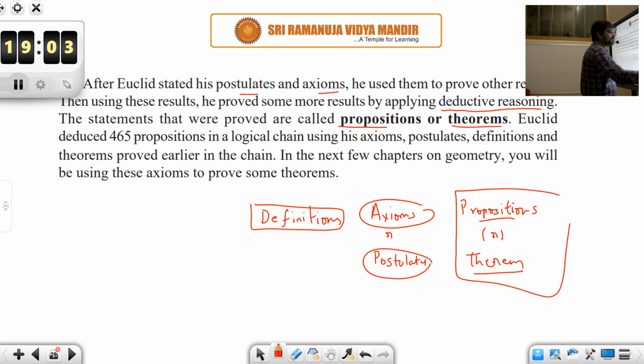Propositions or theorems, okay, these proofs can rely on these axioms or postulates in turn, assuming these as true. Propositions or theorems need to have a detailed proof. Even if something looks obvious, that is not valid in the case of propositions and theorems. Each and every line, each and every statement you need to prove logically, okay. So you need to be very, very careful with this proving.